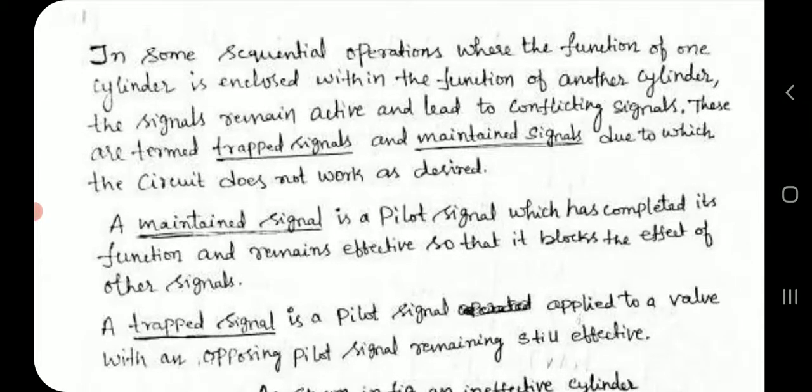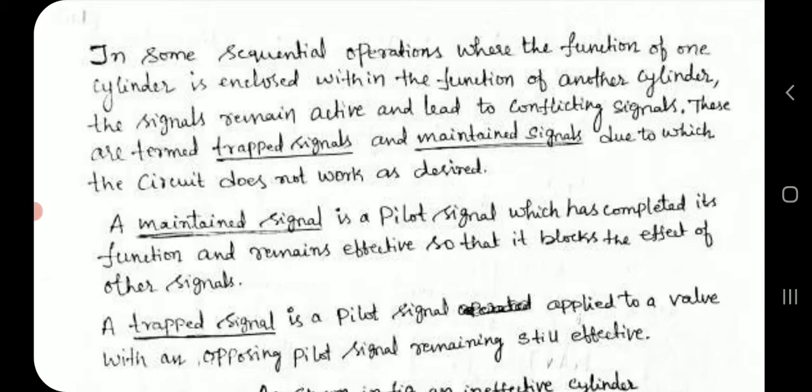In some sequential operations where the function of one cylinder is enclosed within the function of another cylinder, the signals remain active and lead to conflicting signals. These are termed trapped signals and maintained signals, due to which the circuit does not work as desired.